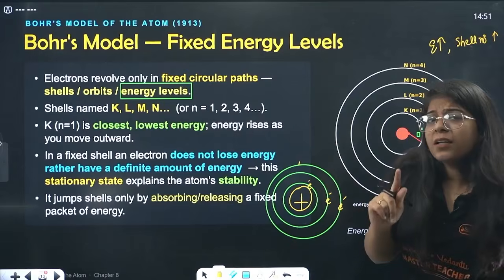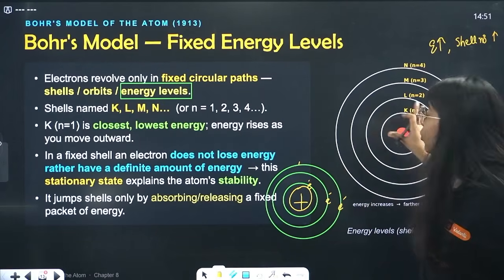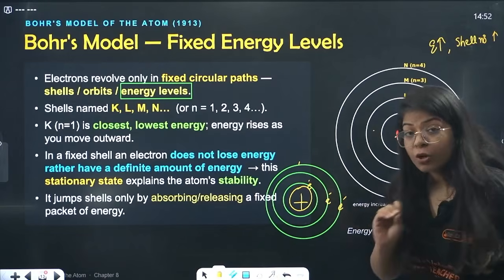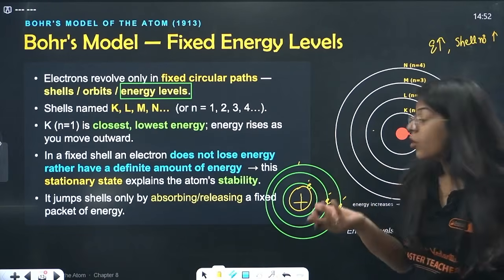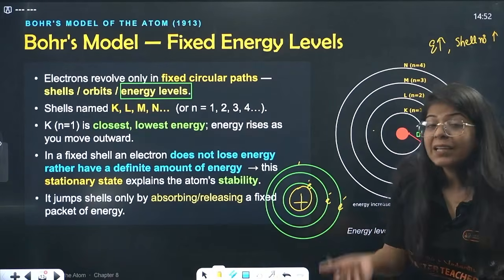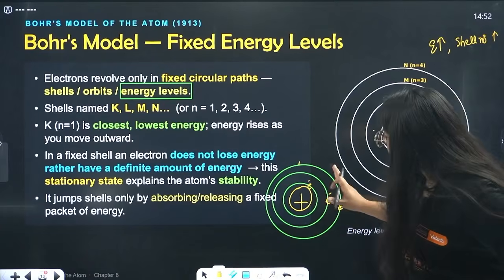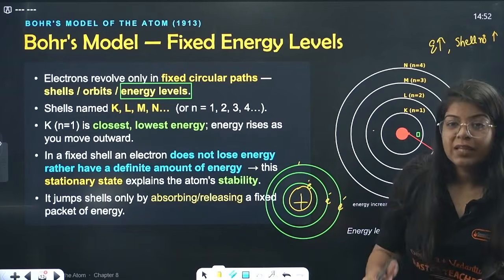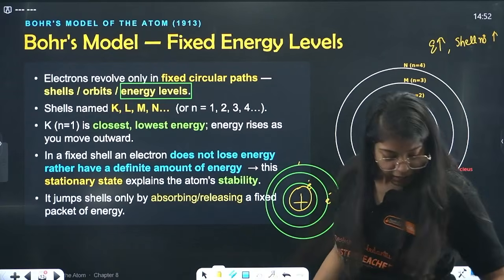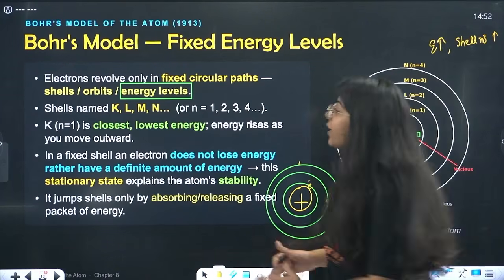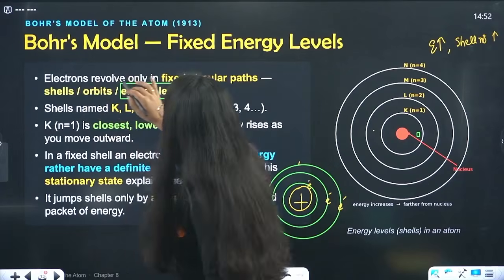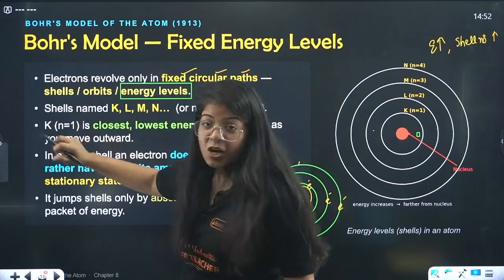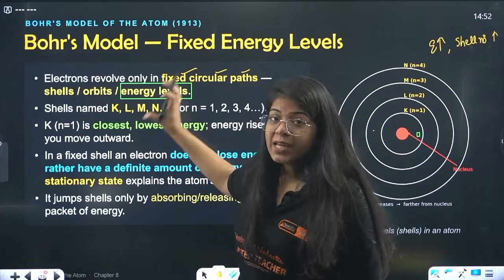The one thing that Rutherford could not explain was how the electron is revolving, since it should crash into the nucleus, right? But Bohr said it will not crash into the nucleus because it cannot leave this path. So it will not leave this path, it will not crash inside the nucleus. Done. So that's what happened. These electrons revolve only in fixed circular paths. These are called shells or orbits or energy levels.